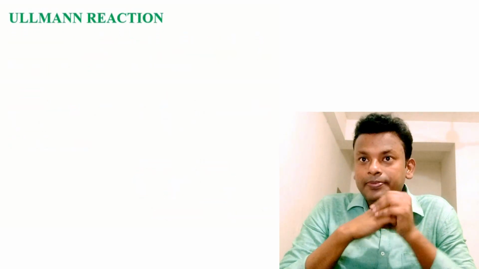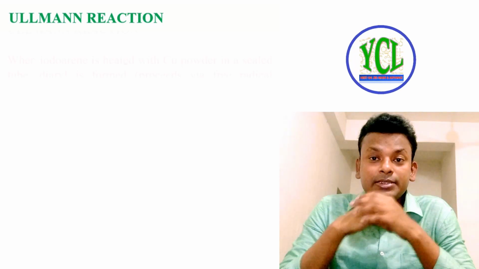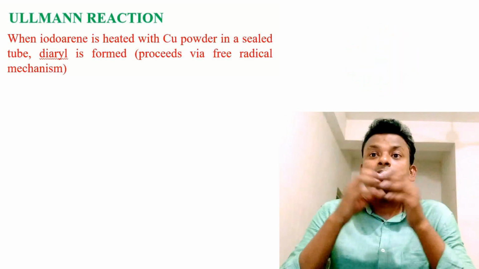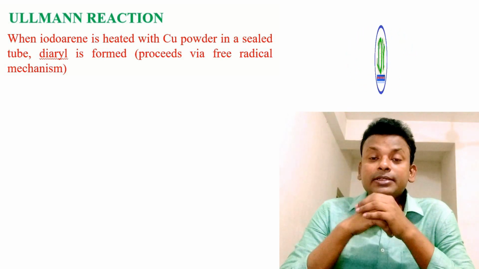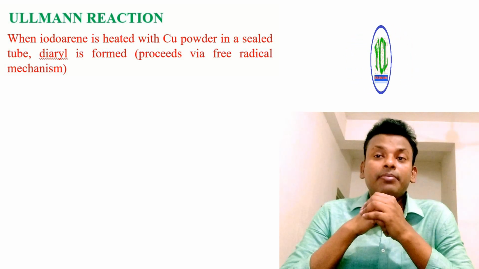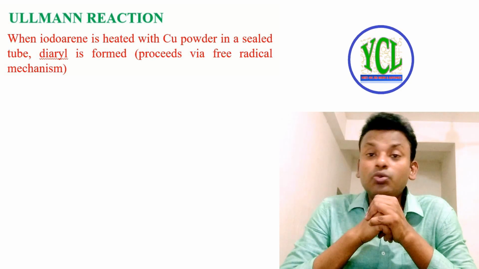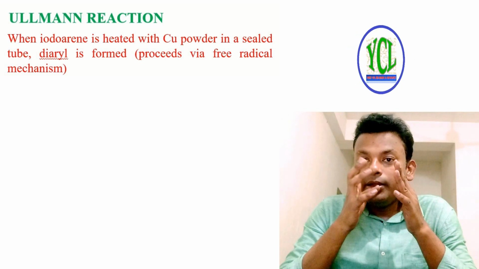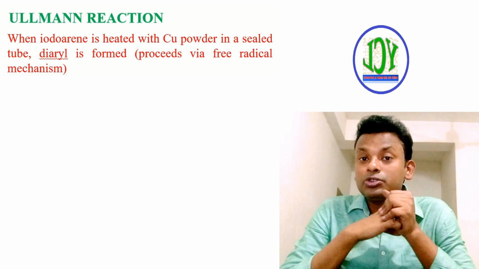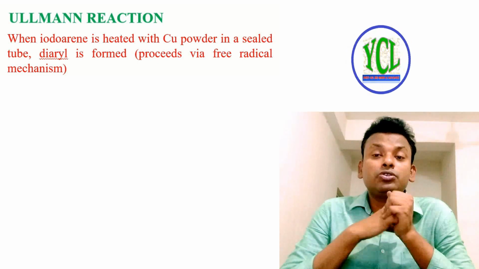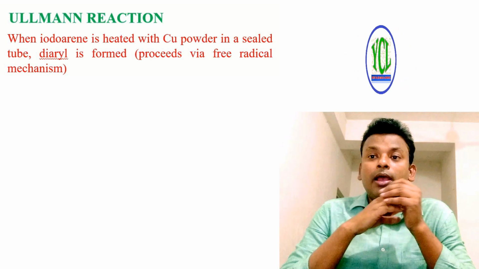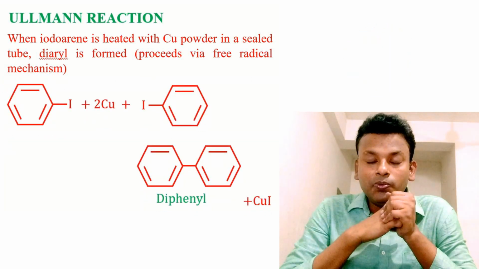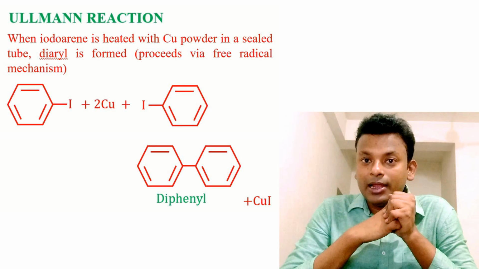Ullmann reaction. When the iodoarene is heated with copper powder in a sealed tube, it gives diaryl, and this reaction proceeds via free radical mechanism. It is similar to the Wurtz reaction or Fittig reaction, because in the Fittig reaction we use sodium, here we use only copper powder, and this is the example, with copper in a sealed tube gives diphenyl.